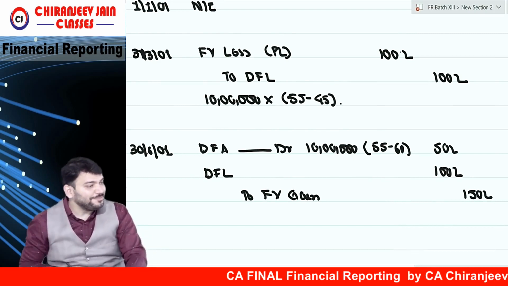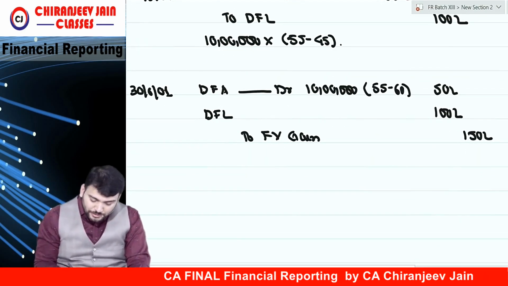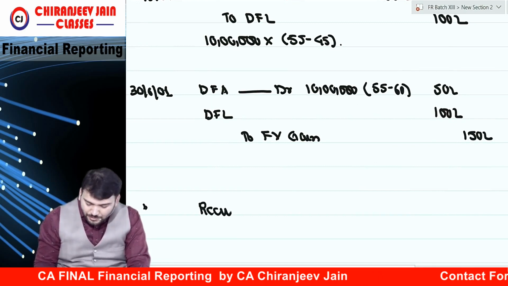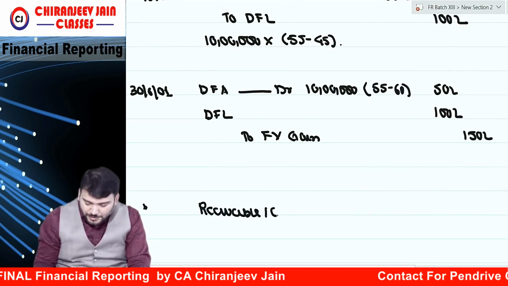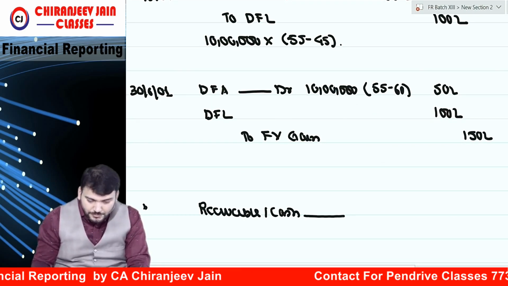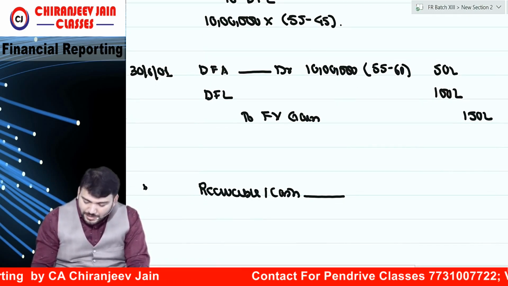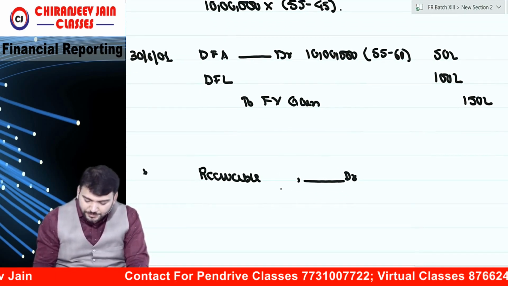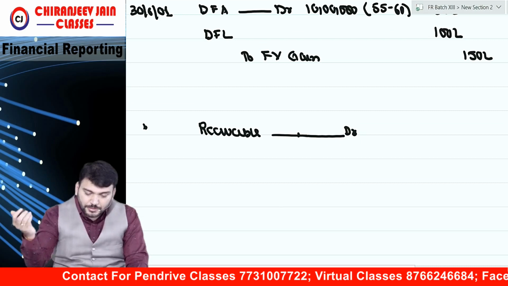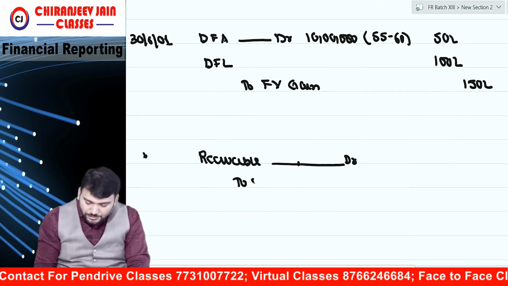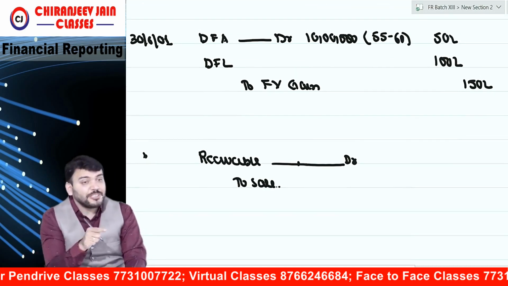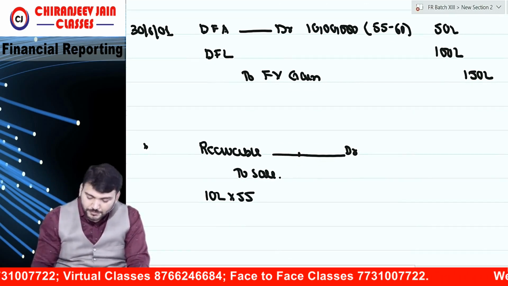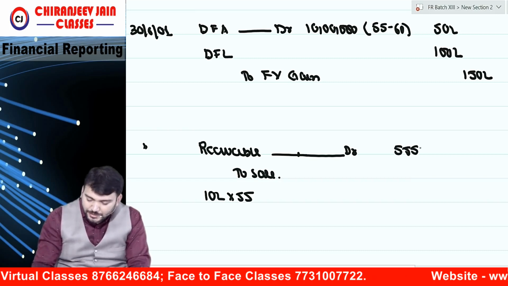Now we will sell the equipment. You will sell the equipment now. So what is the journal entry for sale? Receivable or cash, whatever. Better to write down receivable only. Receivable account debit. How much? To sale. So sale will be done at 55. So 10 lakh into 55, how much? 550 lakh.